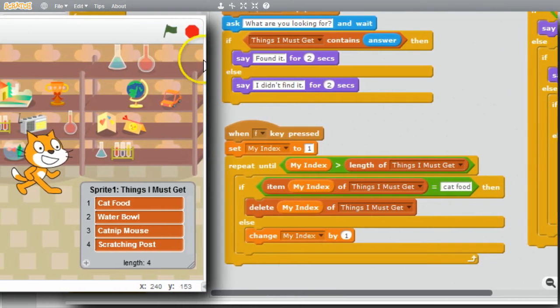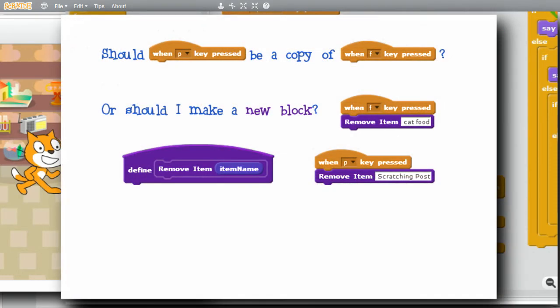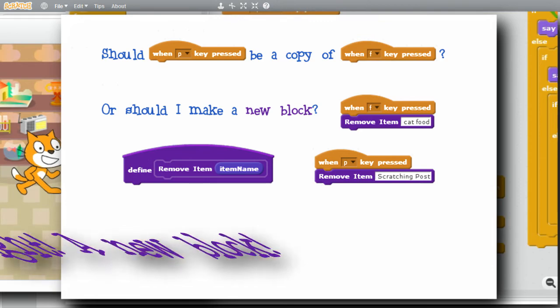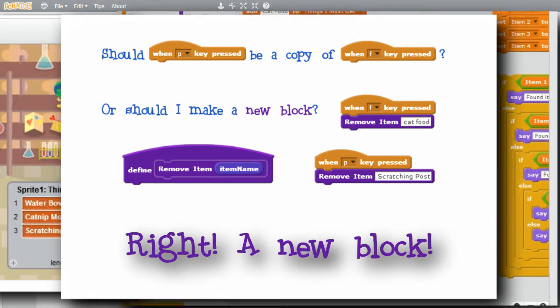Program's ready to run. I'll stop it, click on the green flag. I'll press the F key. Cat food disappeared. Great. What if I want the P key to remove scratching post? Should I copy the handler with the loop, or should I make a procedure with a smarter loop? Right, a procedure with a smarter loop.